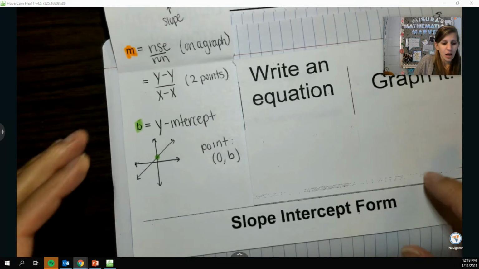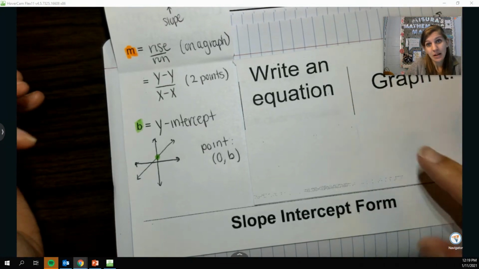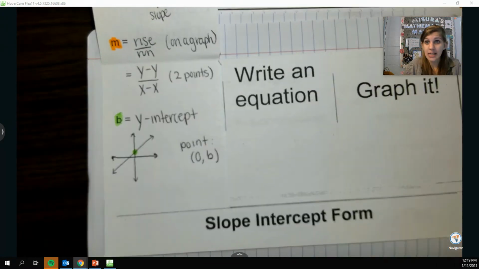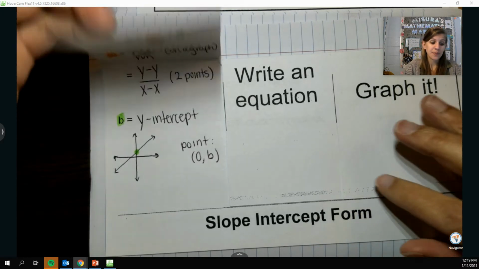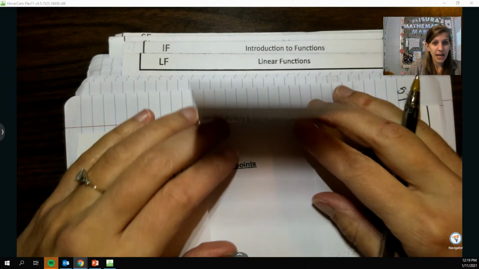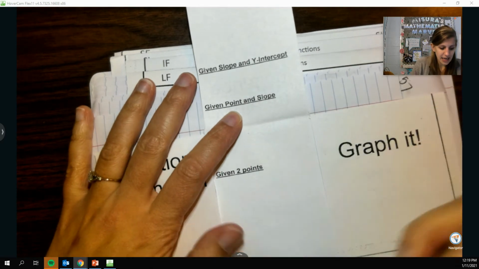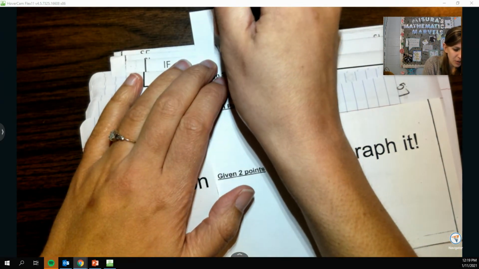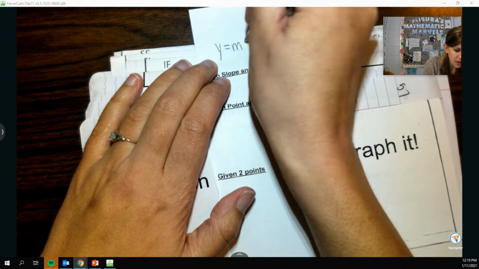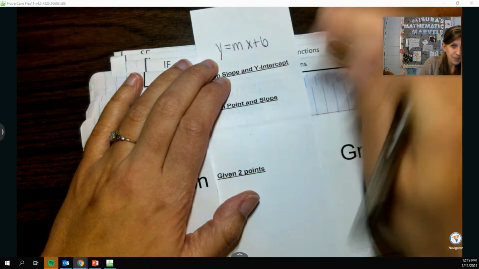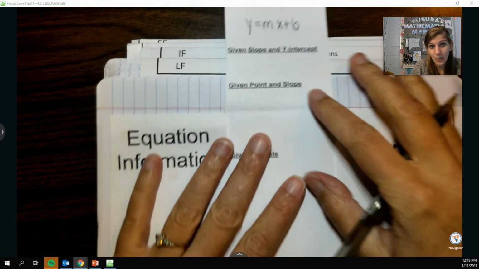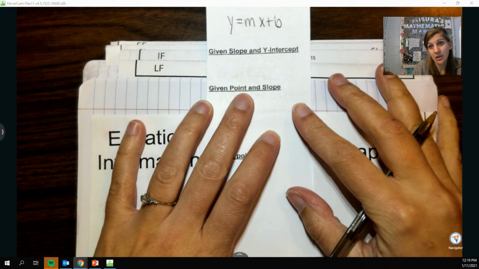So let's kind of go through and talk about the different ways we can write an equation, because that's one of the big things we need to understand. When we write an equation in slope-intercept form, we always want it to look like y equals mx plus b, where m is going to be my slope and b is going to be my y-intercept.